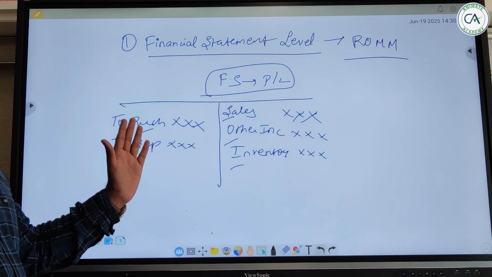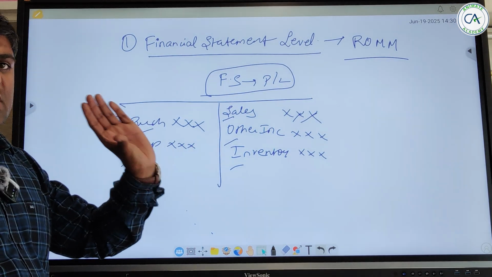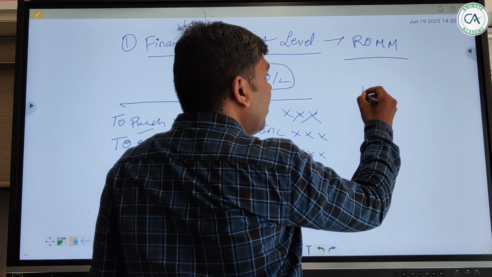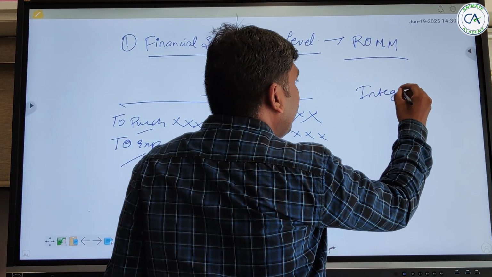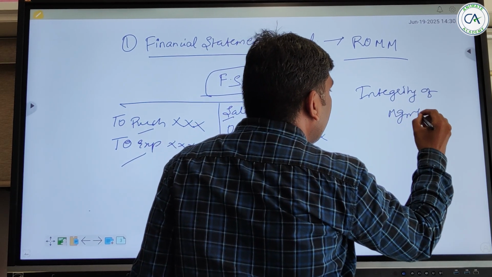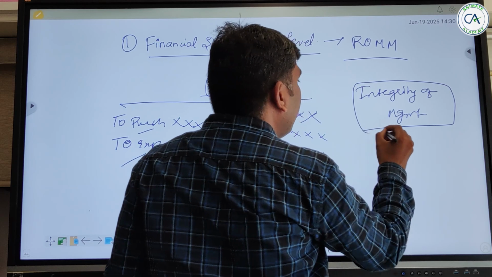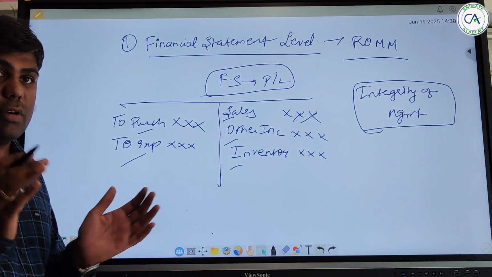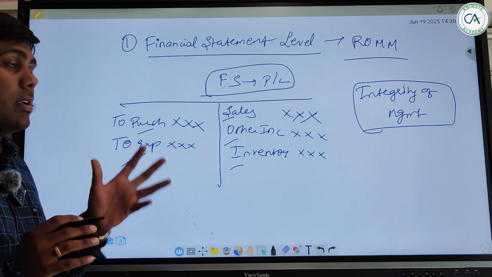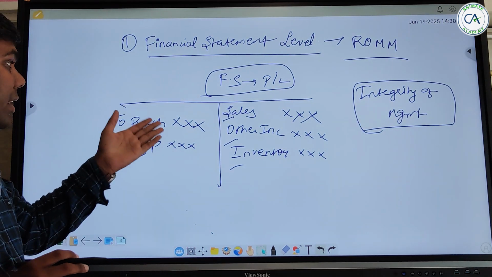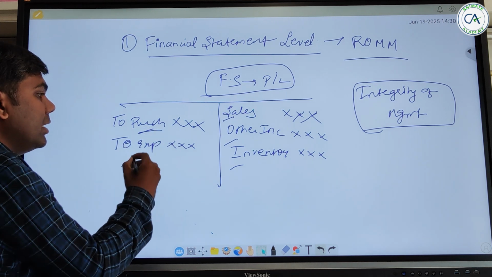The example of risk of material misstatement at the financial statement level is integrity of management. Let's suppose the management is not integral, that means they are into fraud. So while compiling the financial statement, they might have committed fraud in any of the financial statement items.